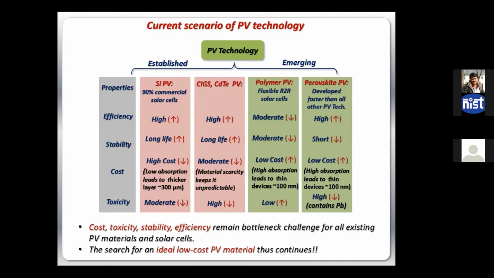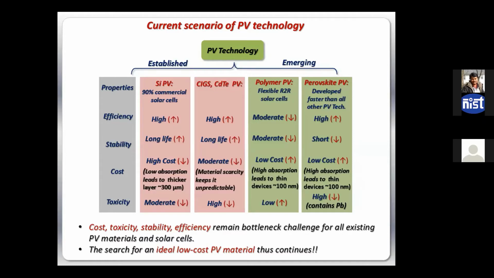Efficiency. Polymer solar cells do not have very high efficiency, though it has picked up a lot. When it started, it was like 4-5%. Nowadays it is around 15-16%, which is moderate, I would say. Perovskite solar cells have really high efficiency. This field started around 2007-2009, and by 2021, from 1% efficiency it has almost reached 28-29%. So it shot up like a rocket. No other solar cell in the history of the evolution of photovoltaic technology has seen such unprecedented growth as the perovskite solar cell.